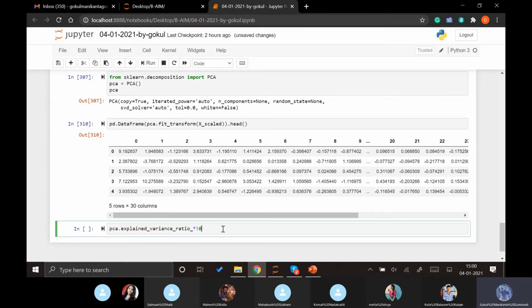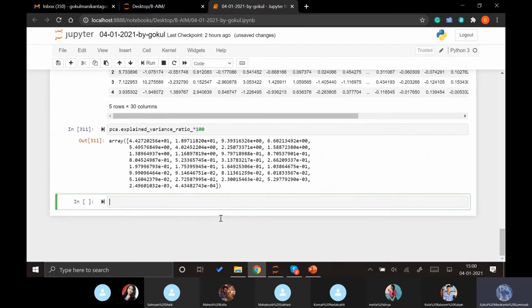Here we can just multiply it with 100 so that we can get the percentage values. Here, if you see, it is e power 01, so it means 44.27. So the first column alone is explaining 44.27%.